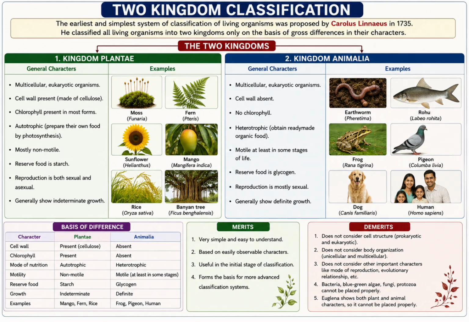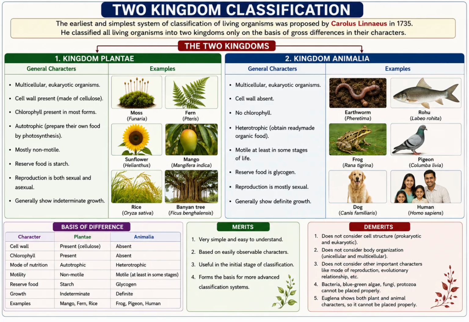Initially, scientists classified living organisms into only two kingdoms, kingdom Plantae and kingdom Animalia. Then why was a new classification needed? See, this system had many limitations. For example, bacteria are neither plants nor animals, so in which kingdom will we place them? So this is a limitation of the two kingdom classification.